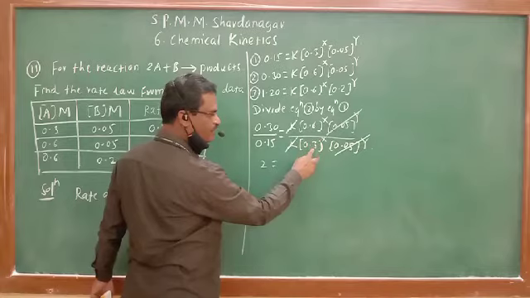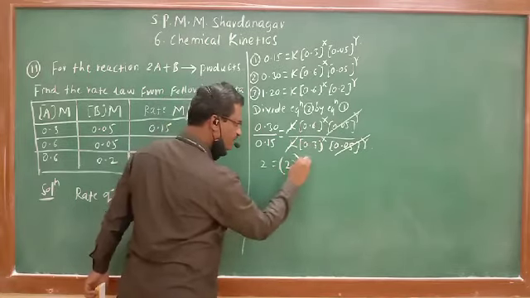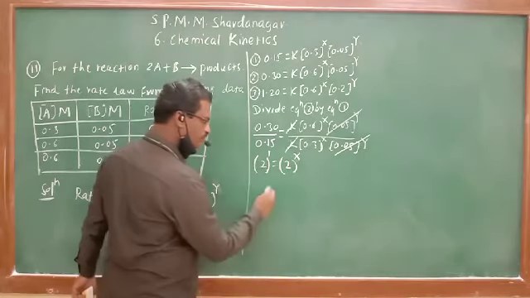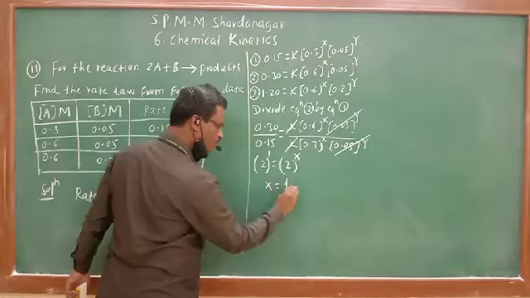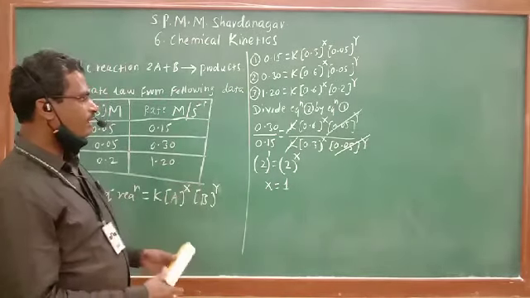0.6 upon 0.3 means that is also 2. So 2 raised to x. Here 2 raised to 1. Therefore x will be equal to 1. You got it? How I have calculated the value of x?